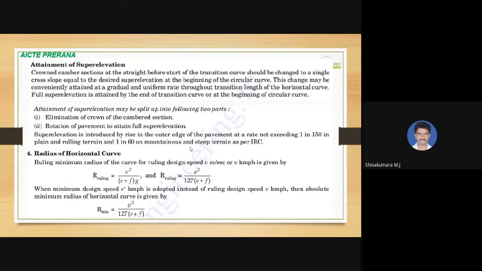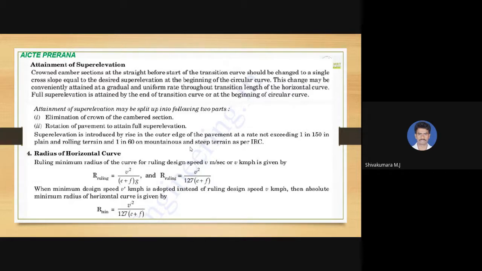Next, the radius of horizontal curves. Ruling minimum radius of a curve for ruling design speed v meter per second or v kilometer per hour. We know that e plus f equal to v square by g r. So you just make the modification: bring the r to the left side and e plus f you send to the denominator.